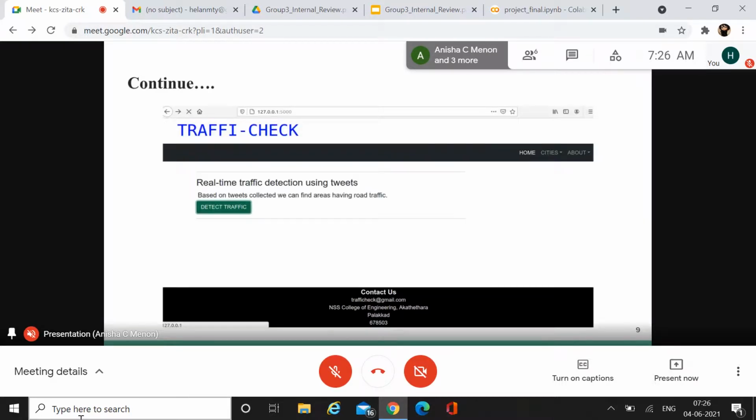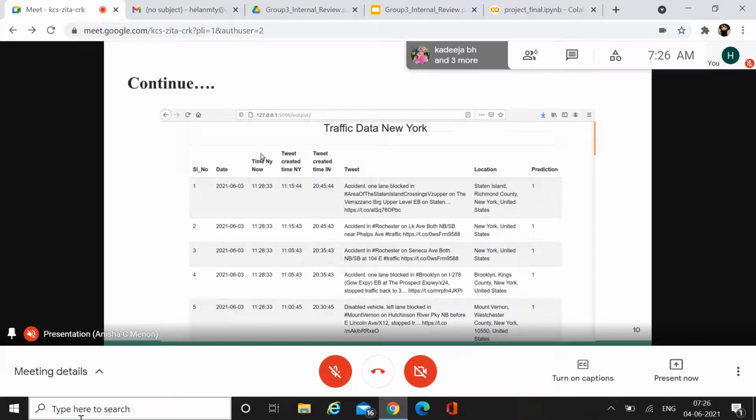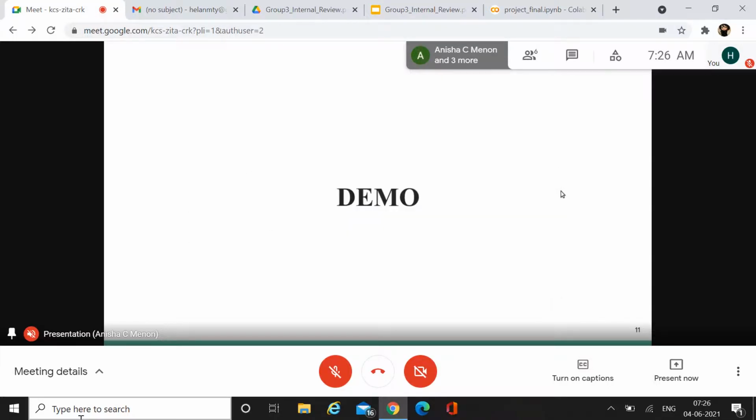So this is the basic UI that is created. There is a button over here called detect traffic. It is the button that we use. By clicking on that button, the output will be like this. So this is our output. So coming to the demo session.